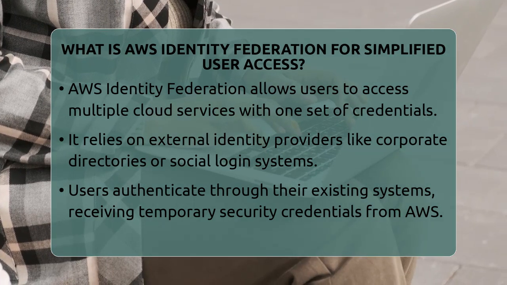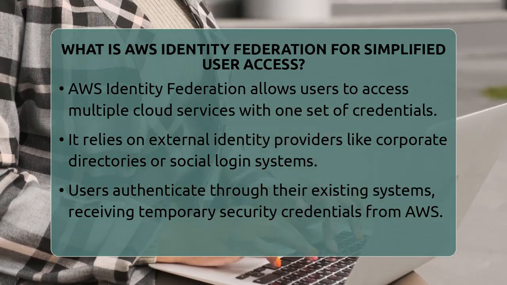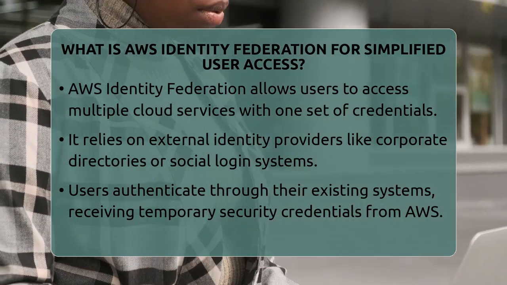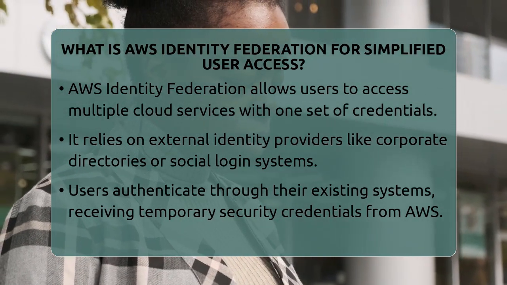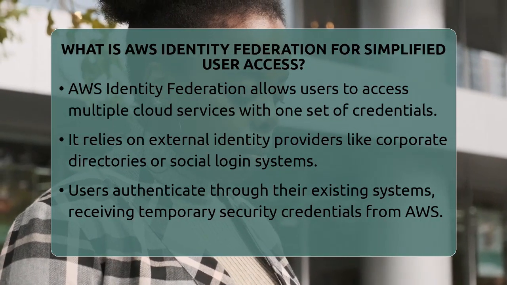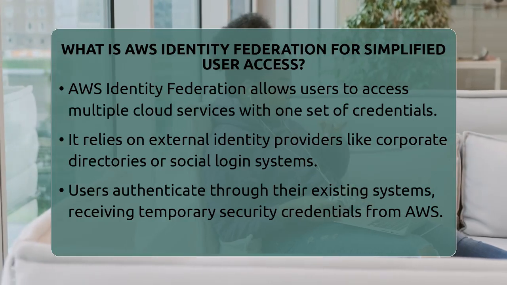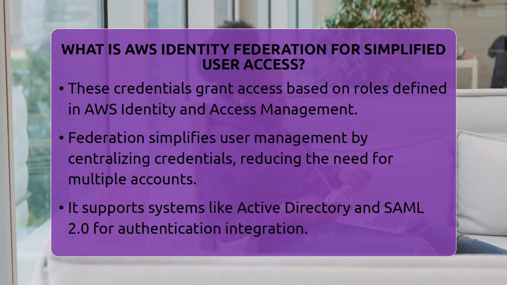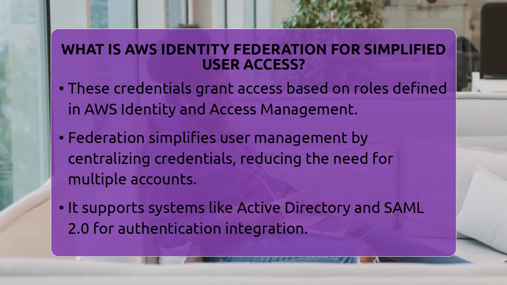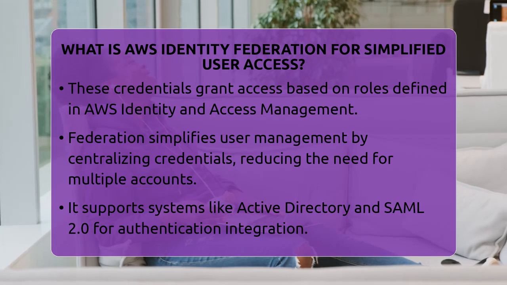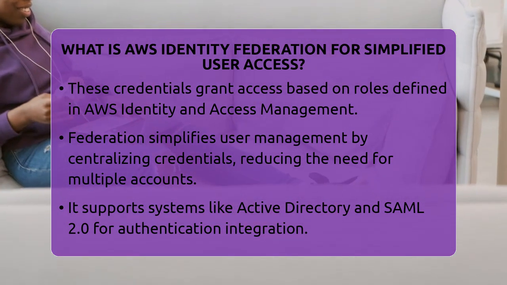For example, if your company uses Active Directory or SAML 2.0 systems, you can connect these to AWS. When a user logs in with their usual credentials, they are redirected to their identity provider for authentication. Once verified, the identity provider sends a token or assertion back to AWS confirming who they are. AWS then grants temporary access based on predefined roles. These roles specify what resources the user can access and what actions they can perform.